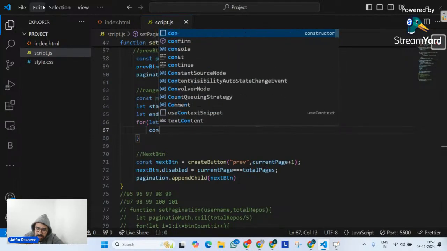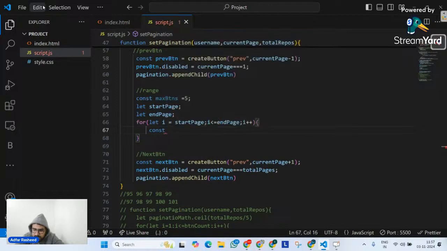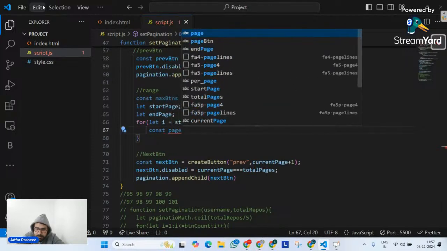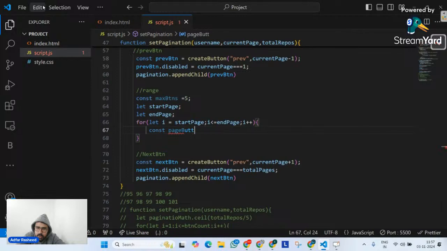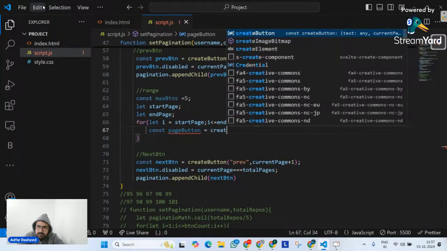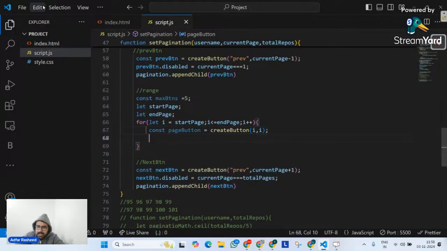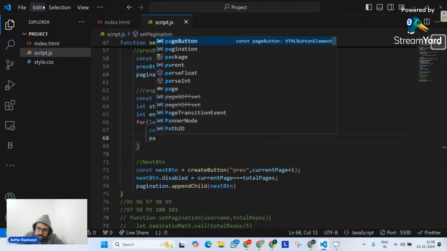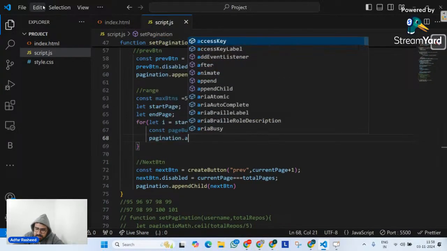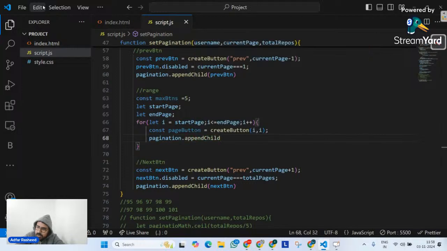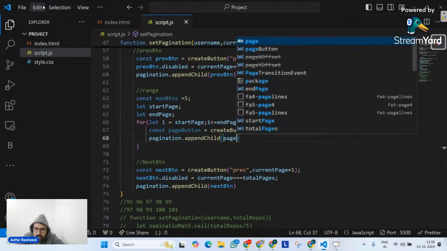So let me define a constant called page button, equal to a call to the function createButton. Pass both arguments as i. And then finally, I will implement pagination, and on that pagination, I will tell it to append the child. And what is that child? My page button.